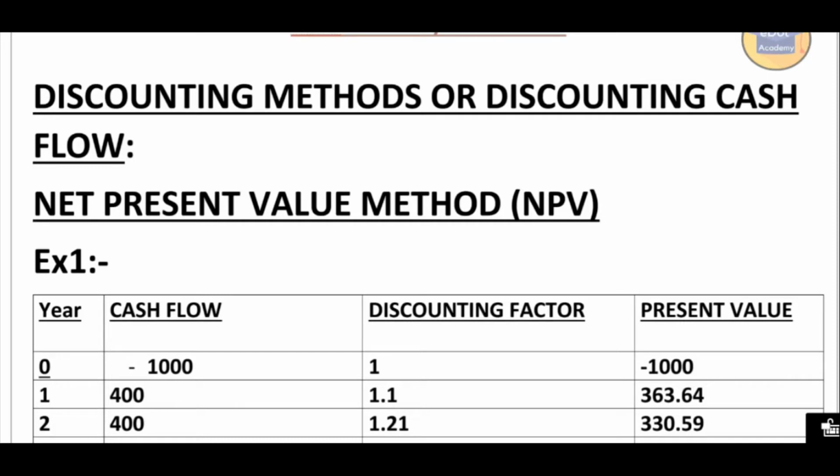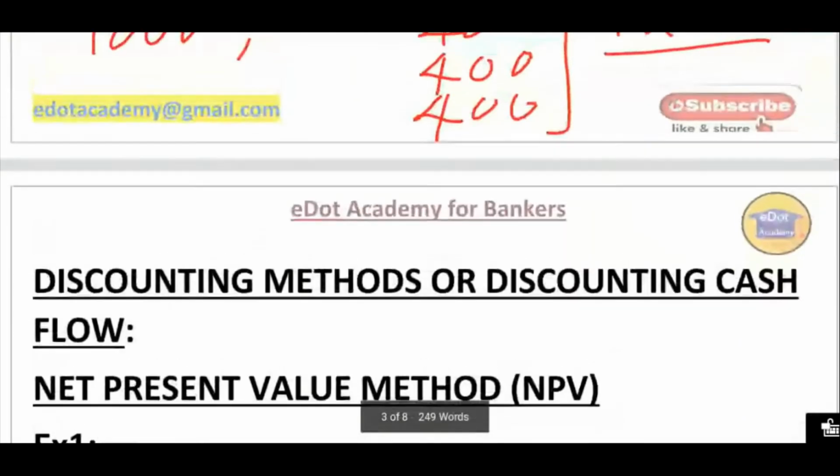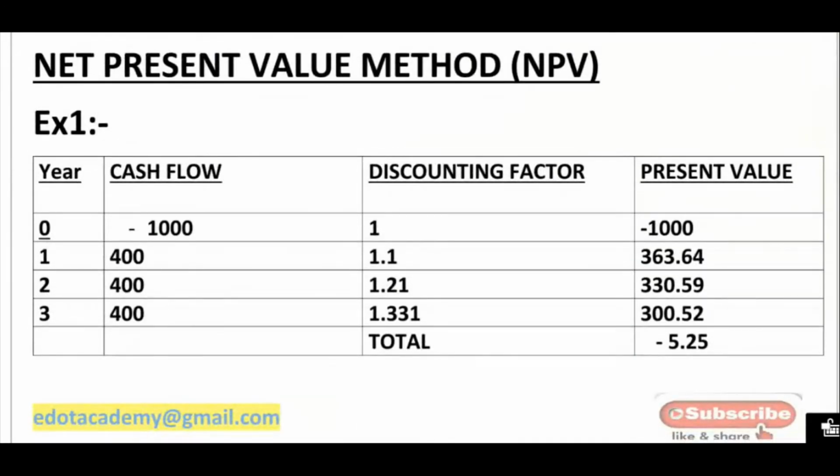So let us see first net present value. I'll take our previous example here. In the starting we made an investment of 1000 rupees. Then every year we are getting 400 rupees, 400 rupees, 400 rupees as the return. So what we are going to do here is convert everything to the net present value of all cash flows.